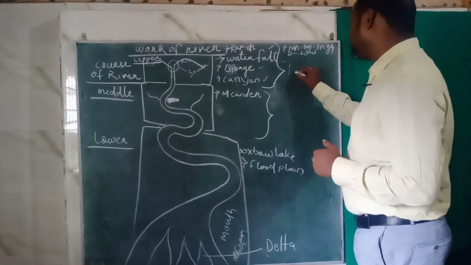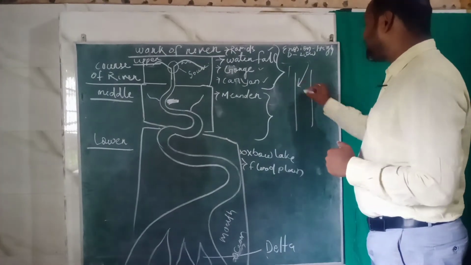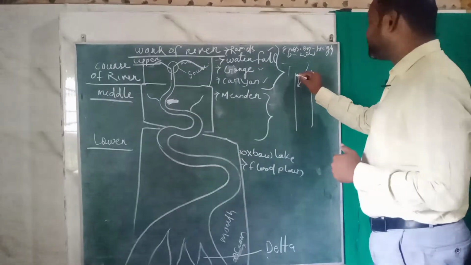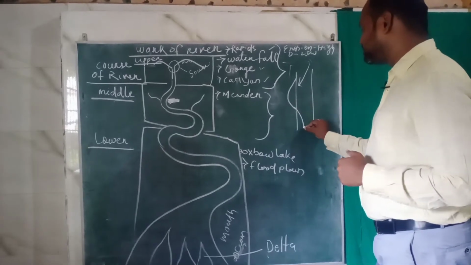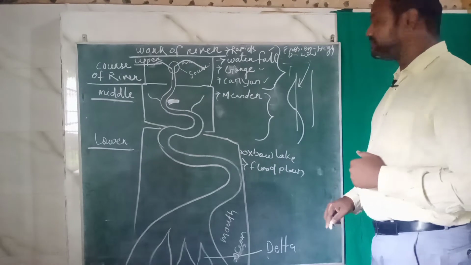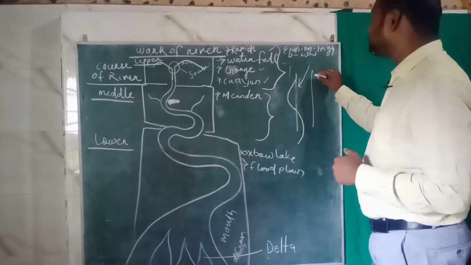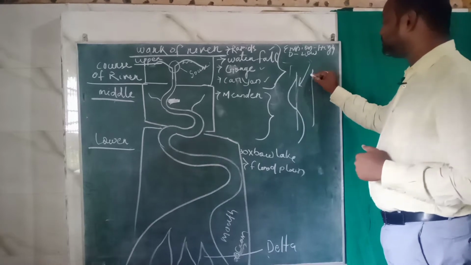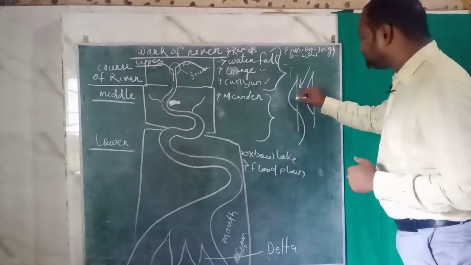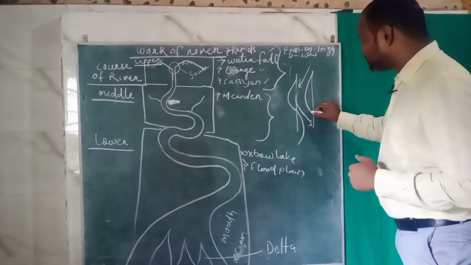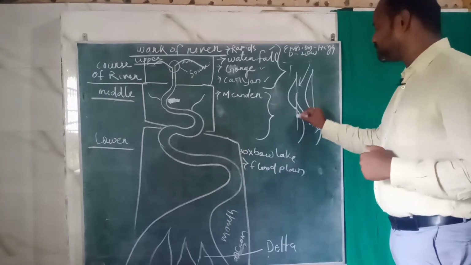Here, for example, we have the river. When the speed of the river affects this region, it becomes eroded, and the eroded material of this region is deposited over here. As the speed of the water will be less over here, the deposition occurs here, and again the water will turn this side, the speed of the water will be more over here, and again deposition will occur here.